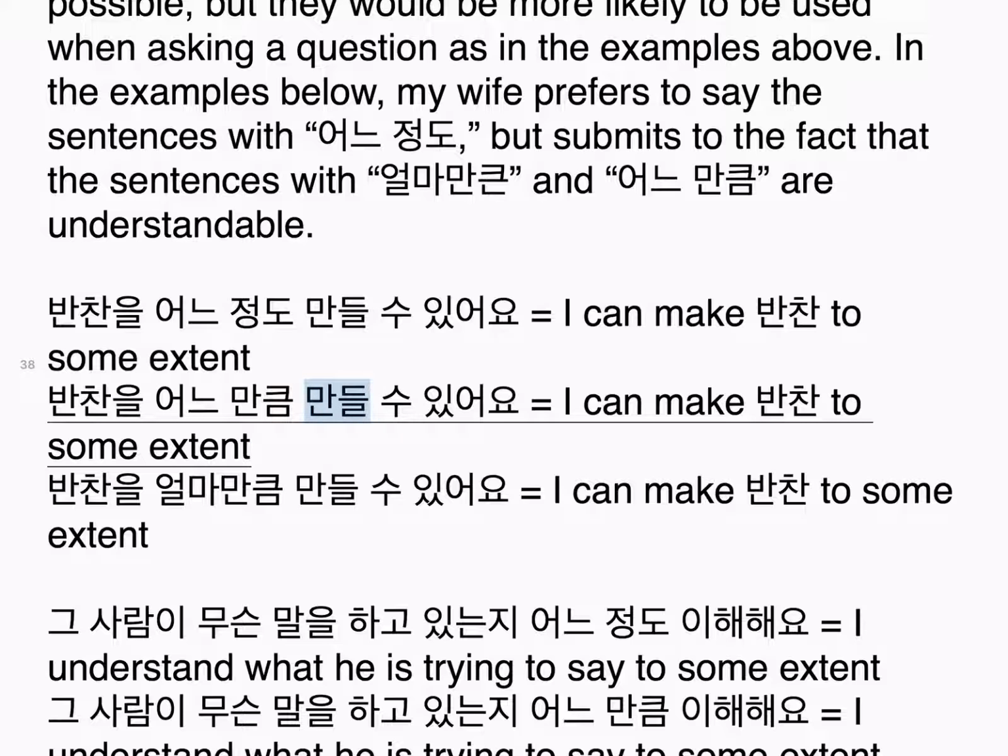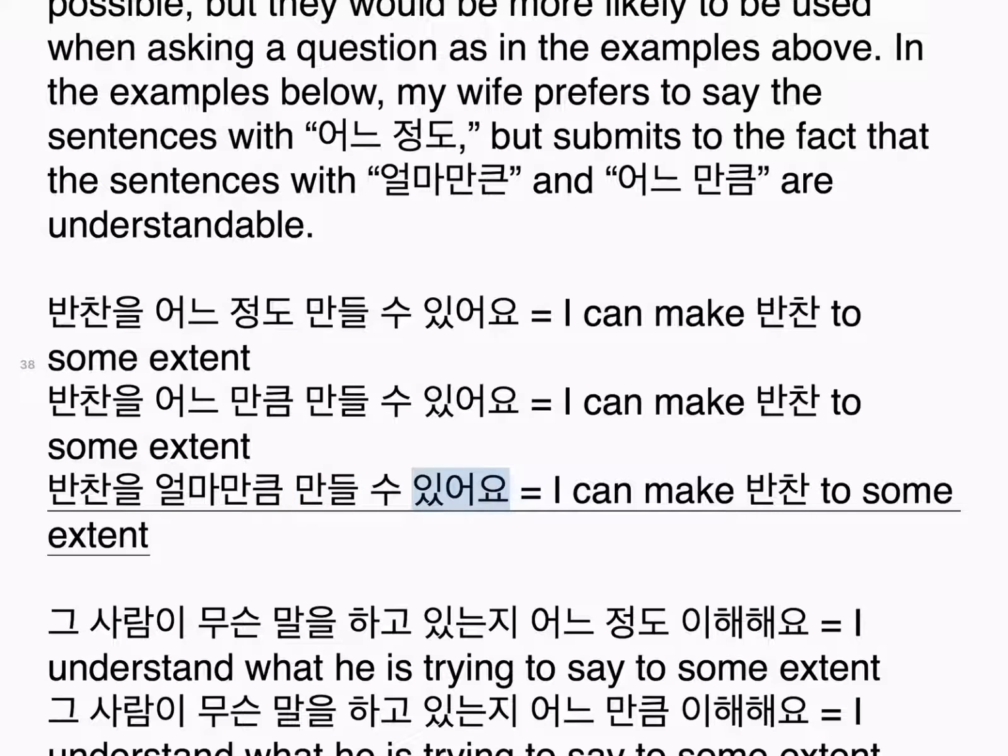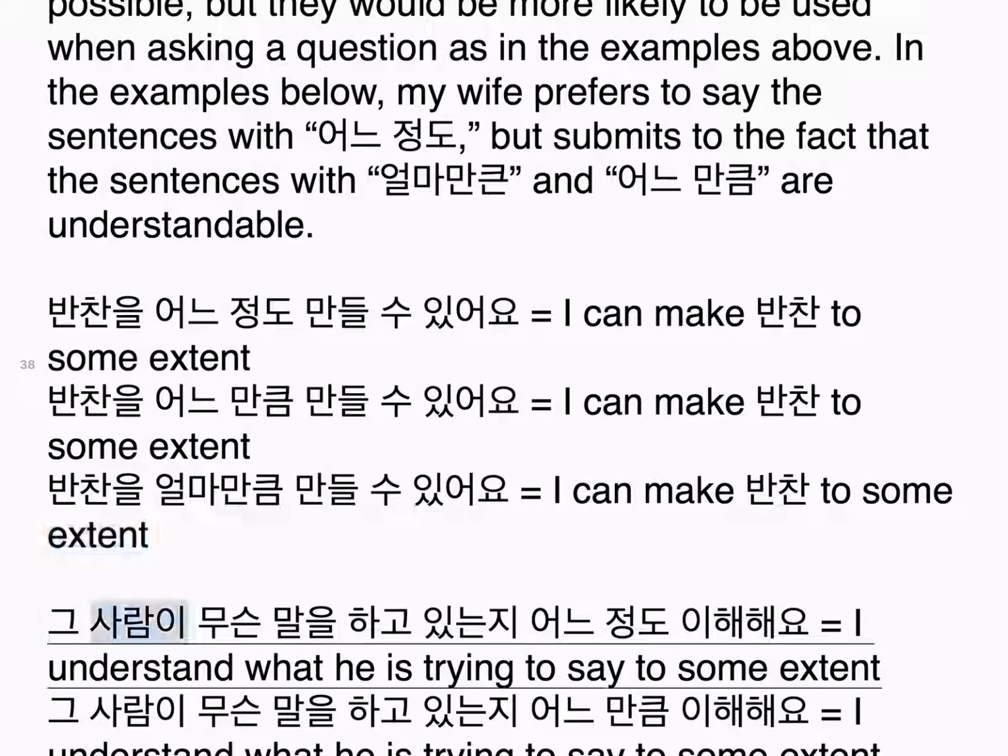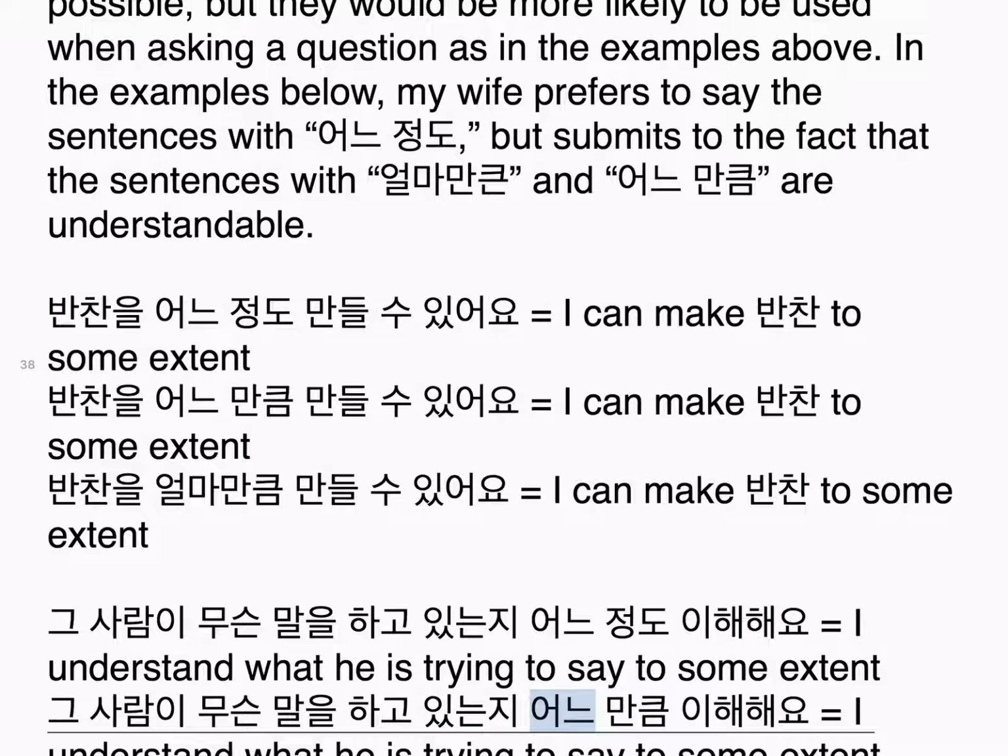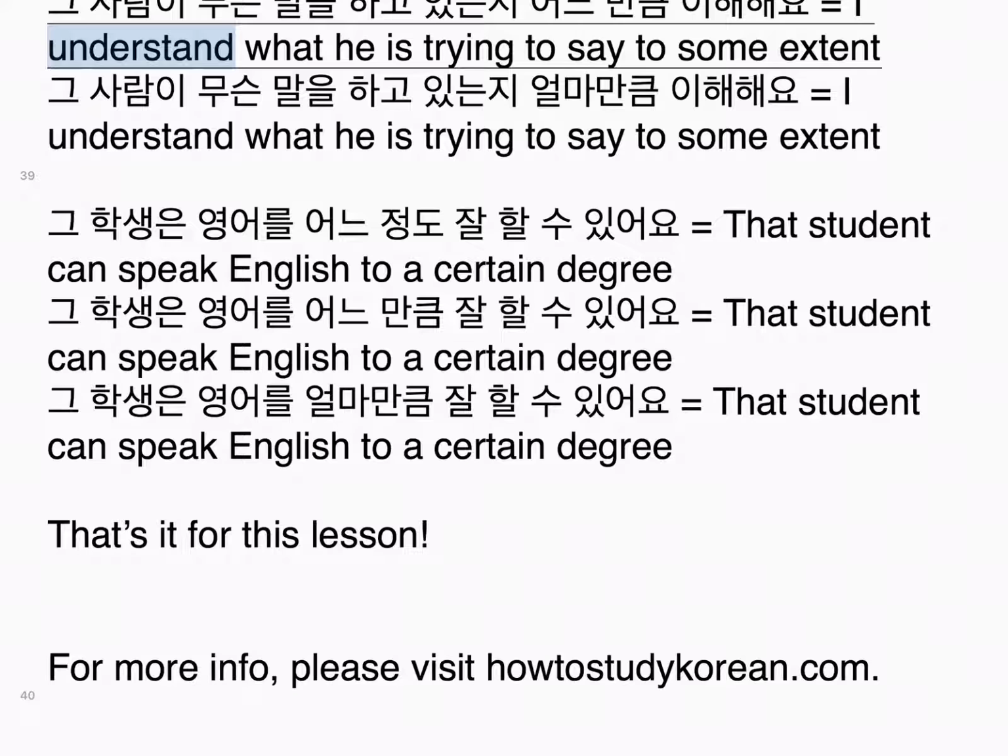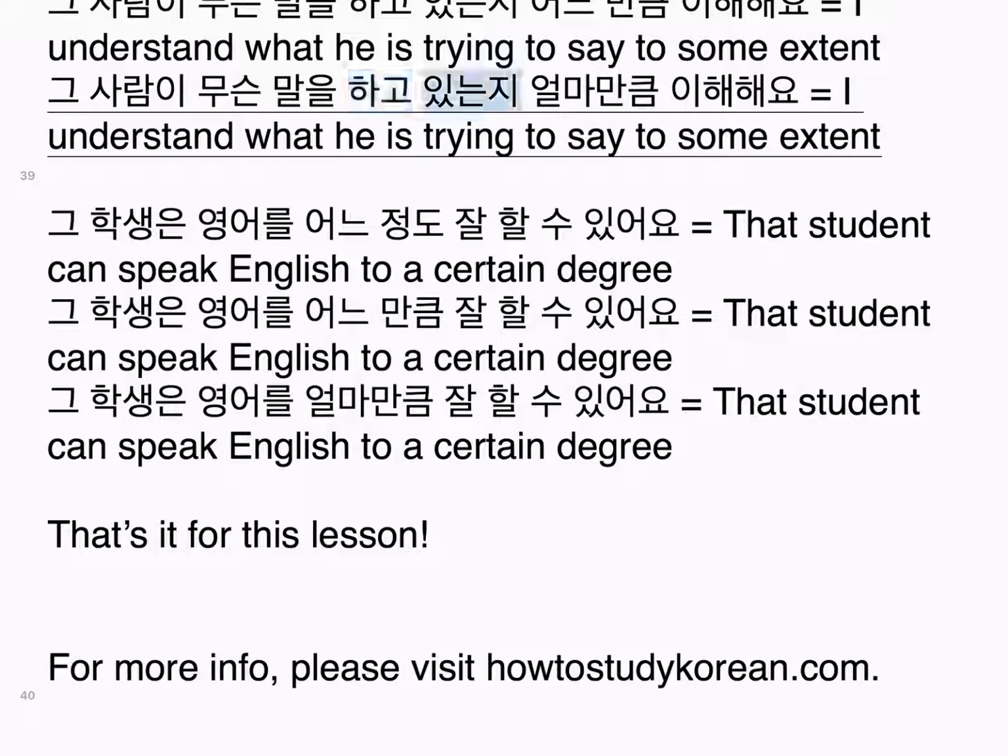반찬을 어느 만큼 만들 수 있어요. 반찬을 얼마만큼 만들 수 있어요. I can make 반찬 to some extent. 그 사람이 무슨 말을 하고 있는지 어느 정도 이해해요. I understand what he is trying to say to some extent. 그 사람이 무슨 말을 하고 있는지 어느 만큼 이해해요. 그 사람이 무슨 말을 하고 있는지 얼마만큼 이해해요. I understand what he is trying to say to some extent.